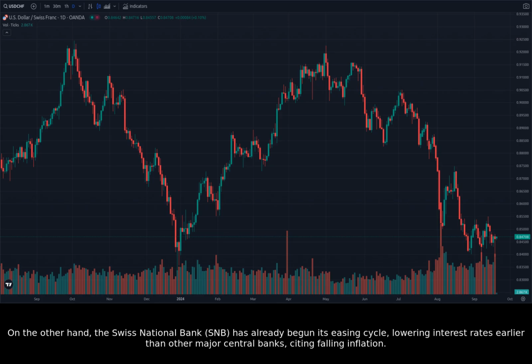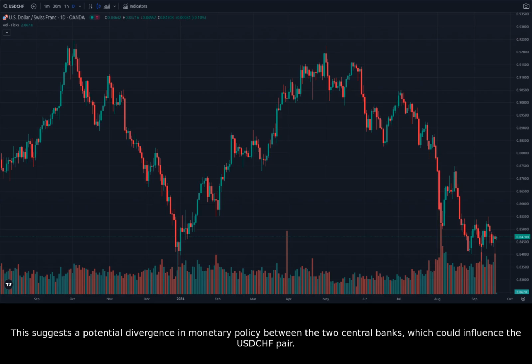On the other hand, the Swiss National Bank, SNB, has already begun its easing cycle, lowering interest rates earlier than other major central banks, citing falling inflation. This suggests a potential divergence in monetary policy between the two central banks, which could influence the USDCHF pair.